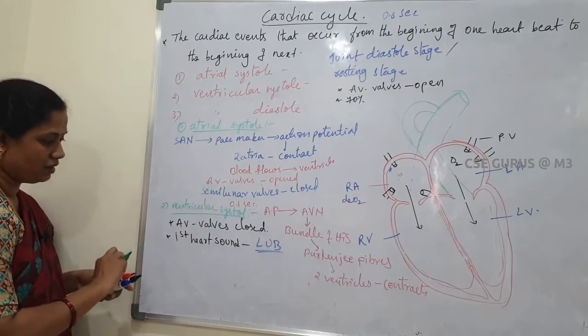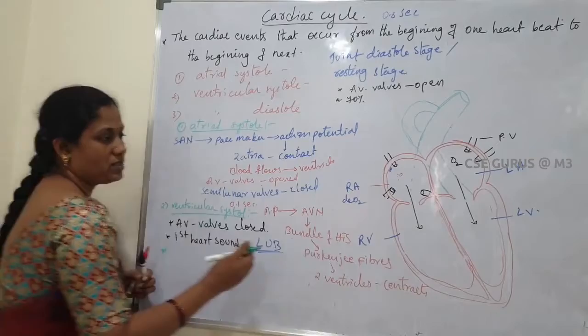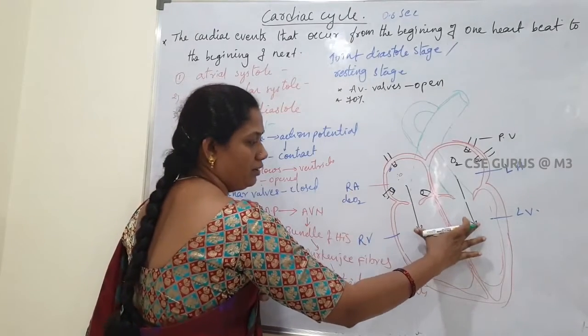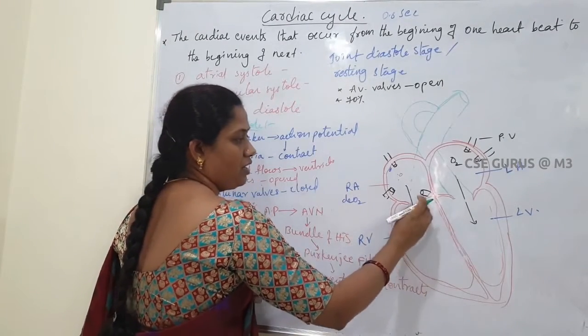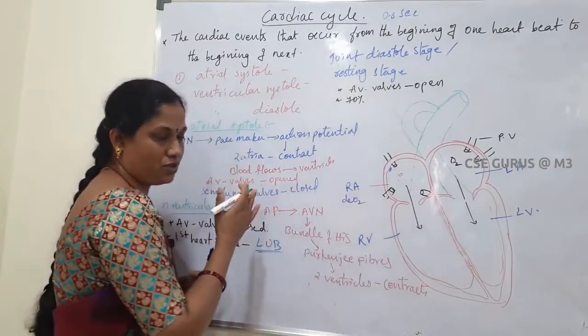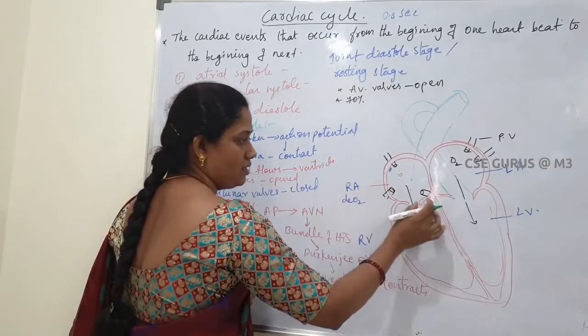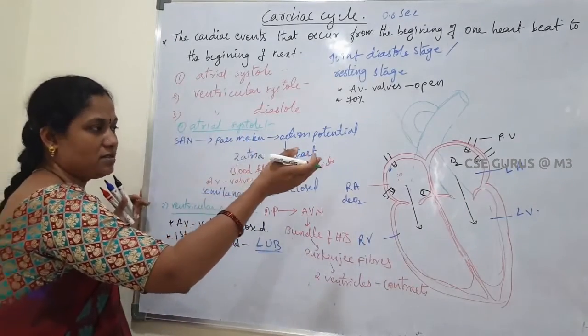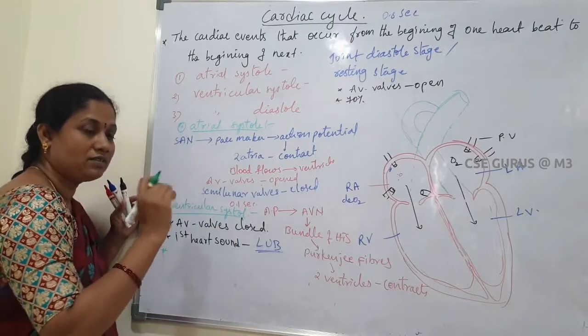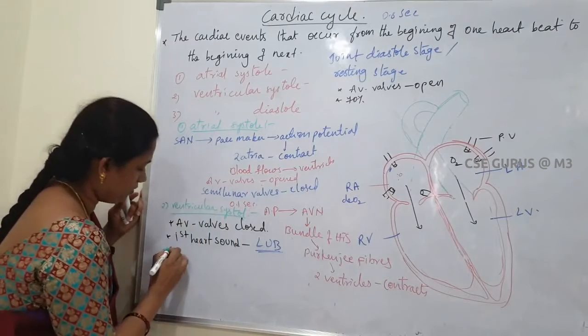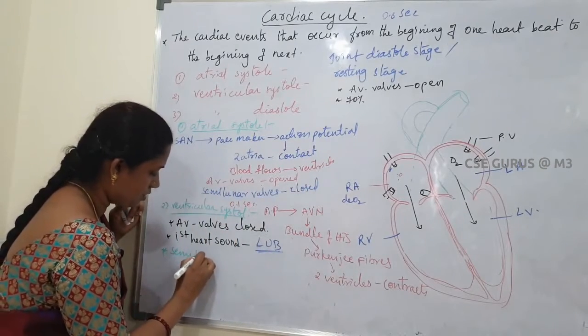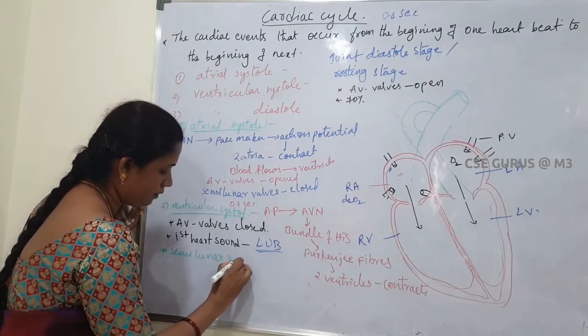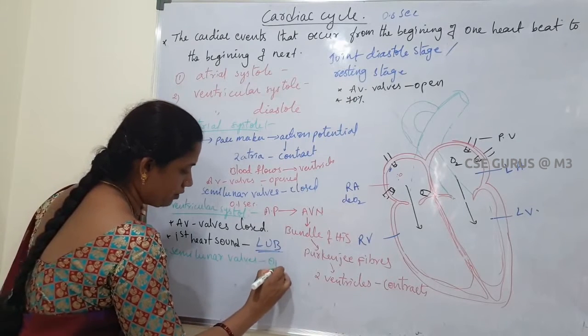Next, in this condition, at the same time, what will happen here? If pressure is increased, the AV valves get completely closed. As a result, the semilunar valves in the aortic arc, the systemic arc and the pulmonary arc get open.